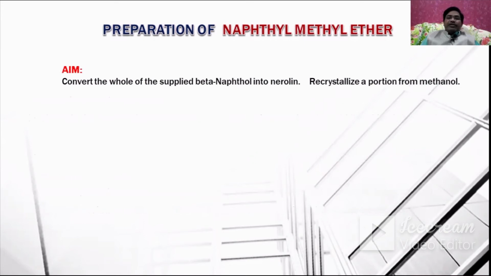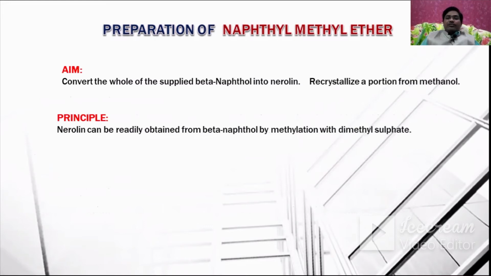What is the aim in this one? Convert the whole of the supplied beta naphthol into nerolin. That is, the naphthyl methyl ether is also called nerolin, and recrystallize a portion from methanol. And what is the principle involved? Nerolin can be readily obtained from beta naphthol by methylation with dimethyl sulfate.